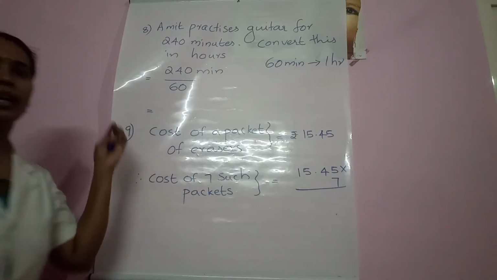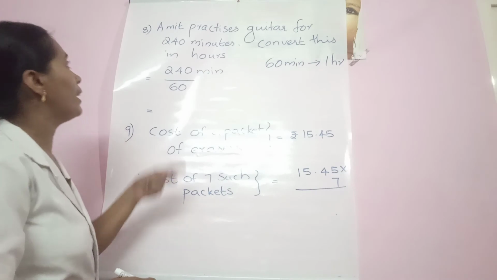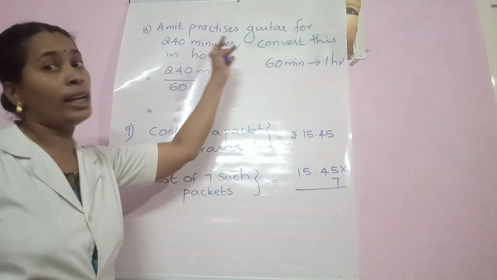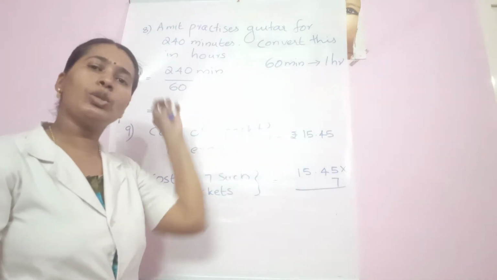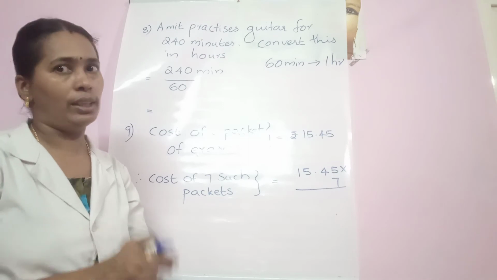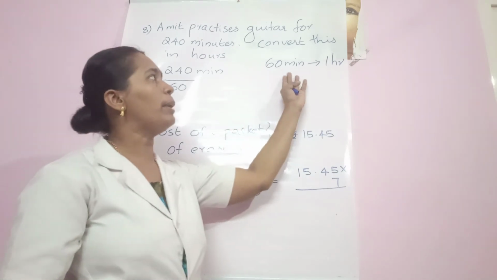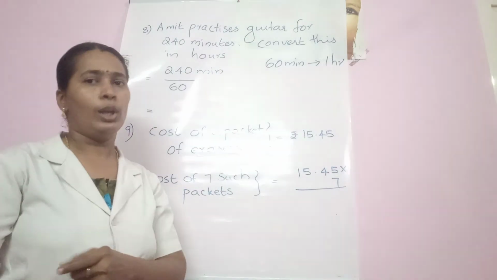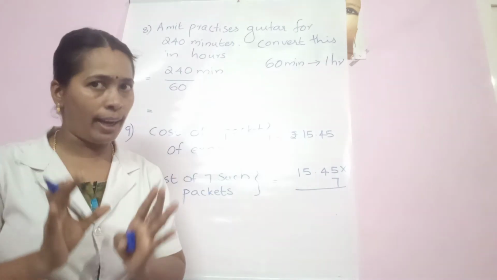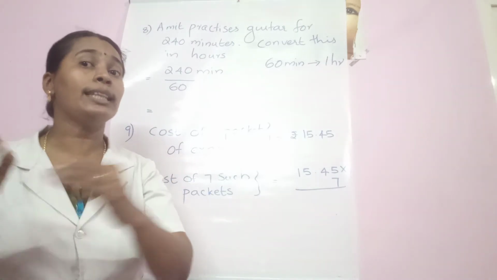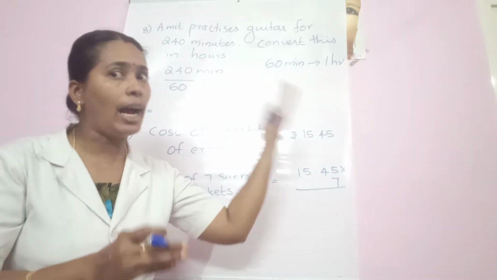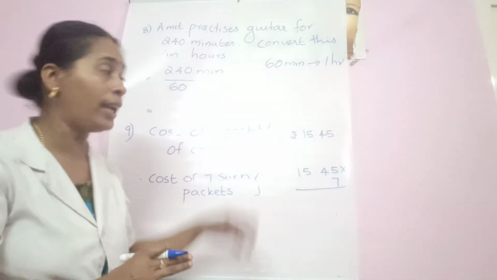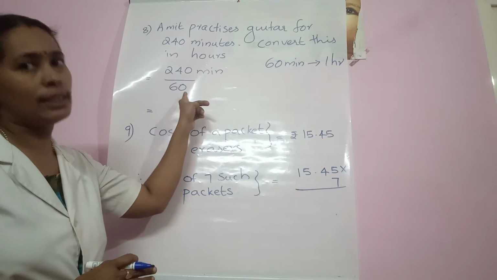Let us continue with our 8th question. What is the 8th question saying? Amit practices guitar for 240 minutes. We have to convert this 240 minutes into hours. And already we know 60 minutes together will give us 1 hour. Here we have 240 minutes. So what we have to do is, in 240, how many 60s are there? How to calculate how many 60s are there? We have to divide this number by 60.